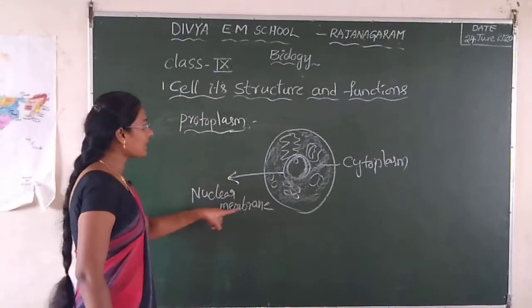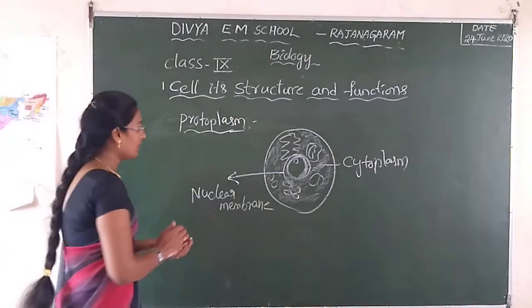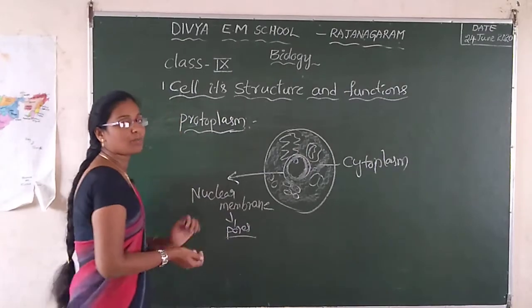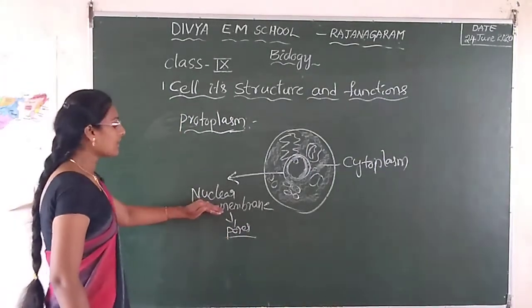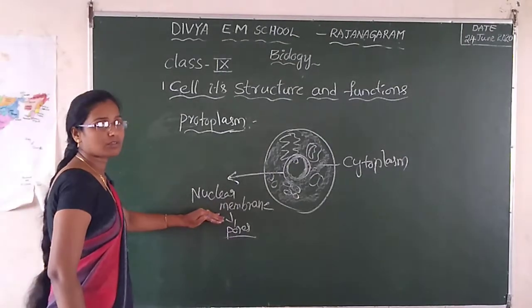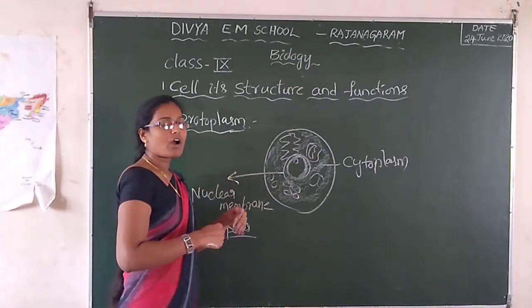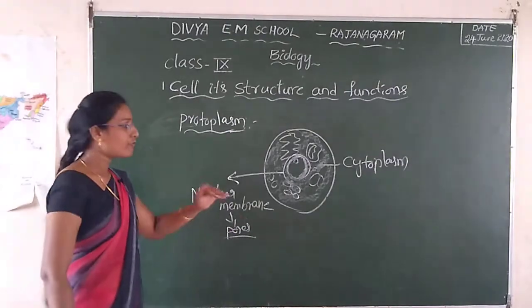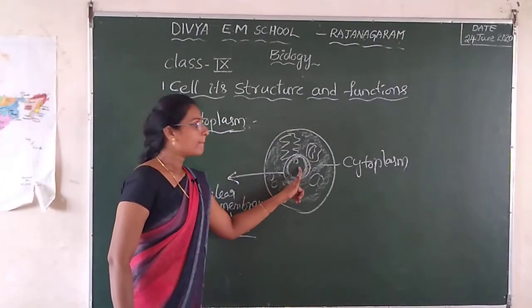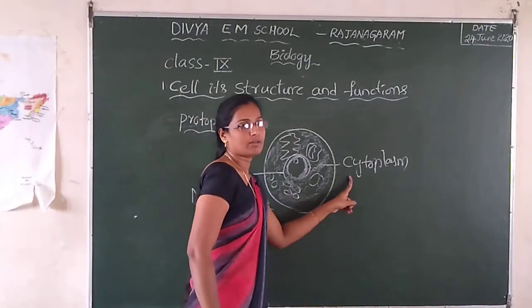The nuclear membrane has pores. What is the use of pores? These pores are used to allow the transfer of genetic material from inside the nucleus to the cytoplasm.